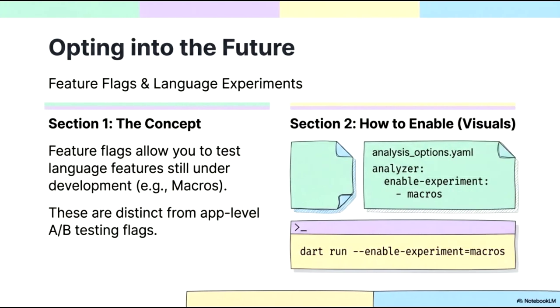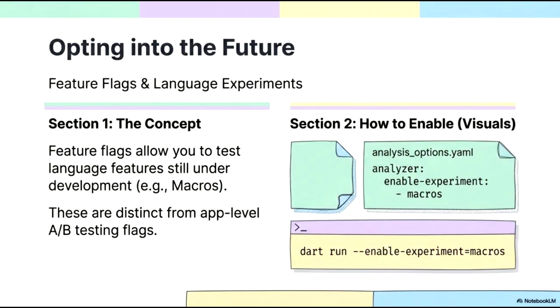Opting into the future of a programming language involves utilizing feature flags and language experiments. These flags provide a mechanism for developers to test and provide feedback on language features that are still in active development, such as macros. It is important to remember that these are distinct from application-level A/B testing flags, as they focus specifically on the underlying language and compiler capabilities.